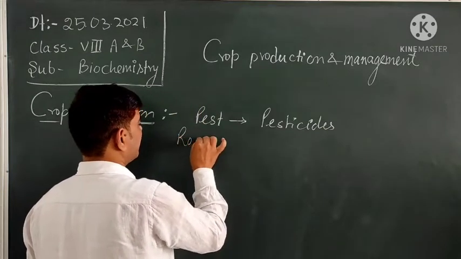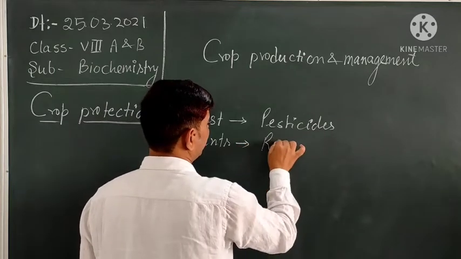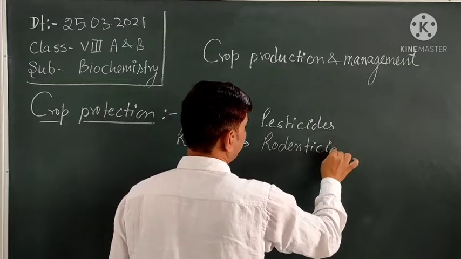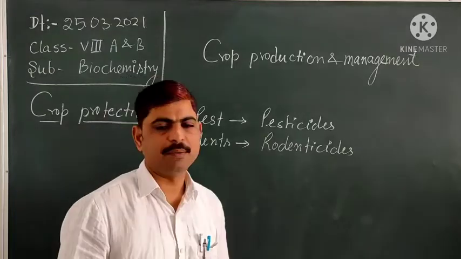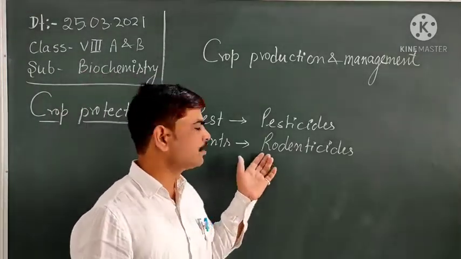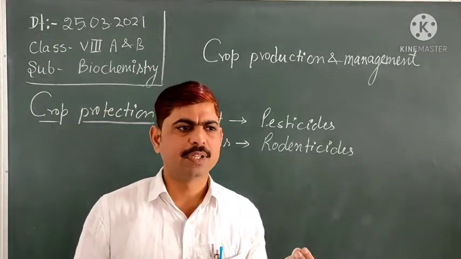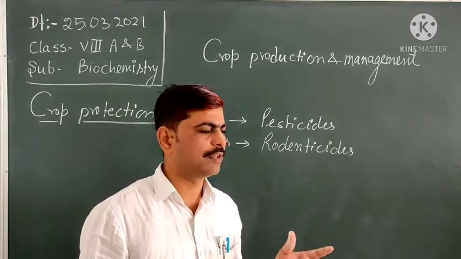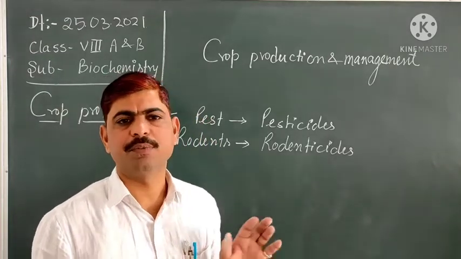Rodents like the rat can be eradicated or killed by using rodenticides. There are different types available in the market, and these rodenticides are very easy to use. Small pellets of feeding items can be treated with the rodenticides and spread throughout the field. Whenever the rat swallows or eats it, it will die, and in this way we can protect our crop from the damage.